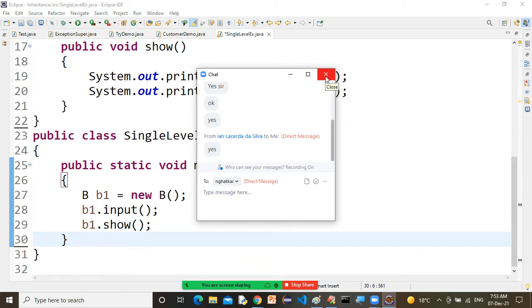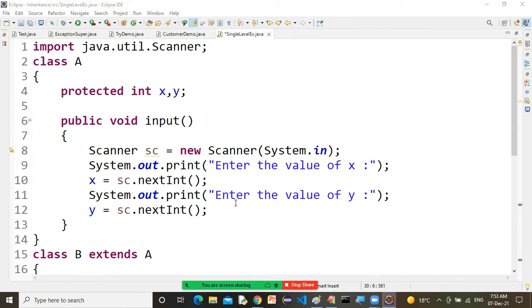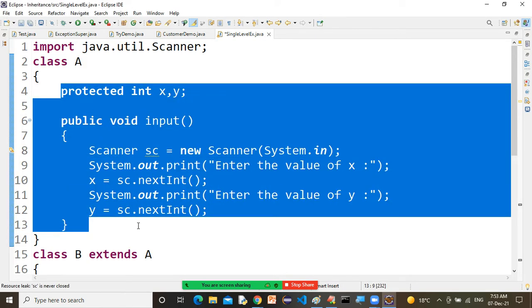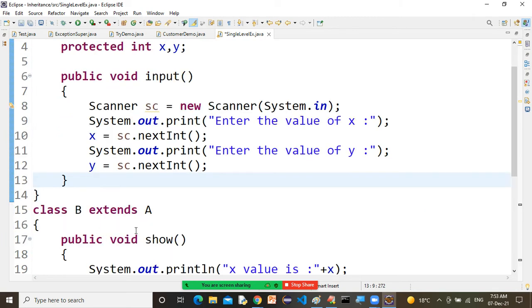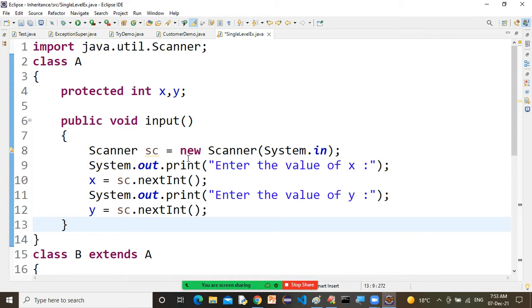Now look, this is a very basic program, sir. I have only shown you how we are merging two classes. If you ask what inheritance is, basically you are merging two classes. This class is already developed by someone. Class B is just reusing that class. Class B is just reusing this input function. Correct or not? Yes, sir, it is correct. Now let's see one real time example, sir.